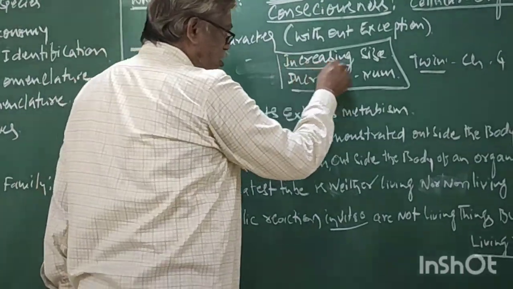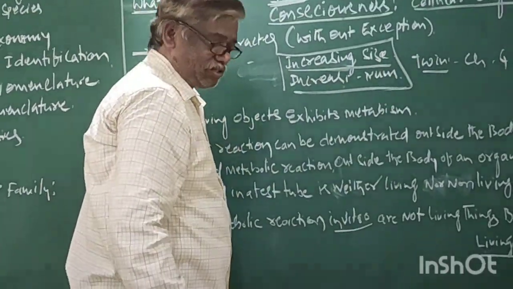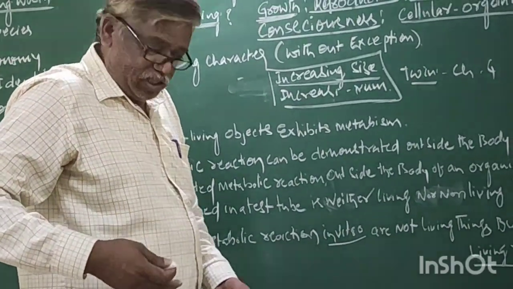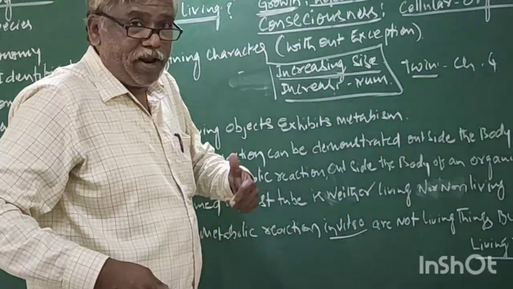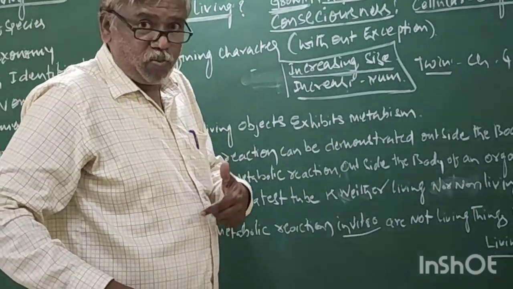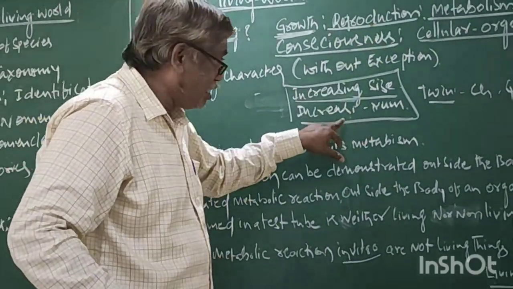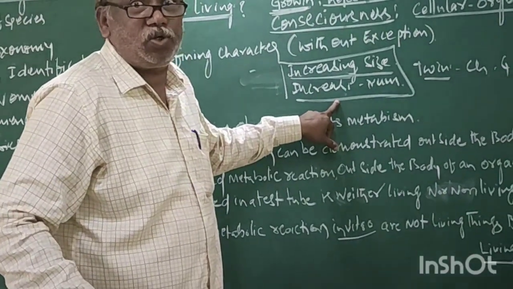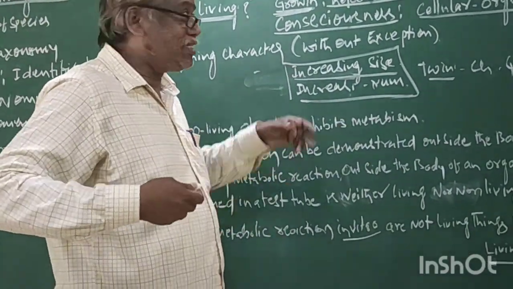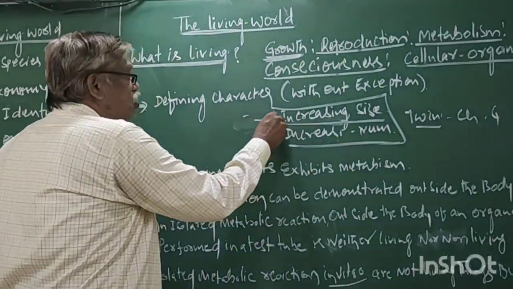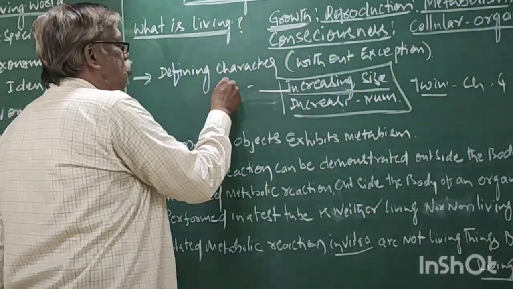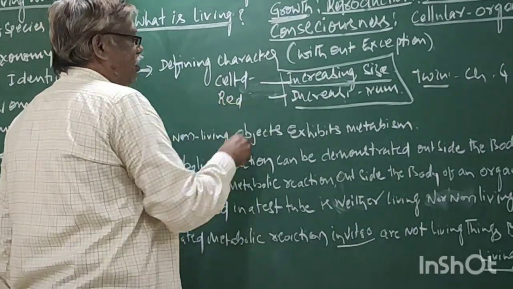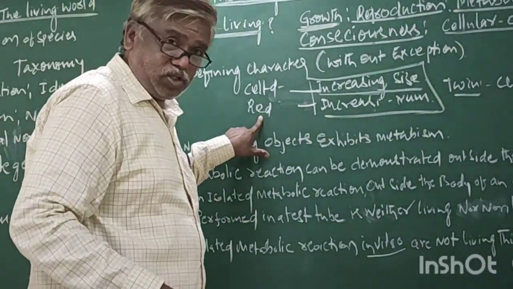For increasing size, suppose my body size increases, this is also growth. When I go through reproduction, I become 1, become 2, 2 become 4. This is the number. It is also growth. Population growth, body size increases. For this, cell division. Reproduction is a process.